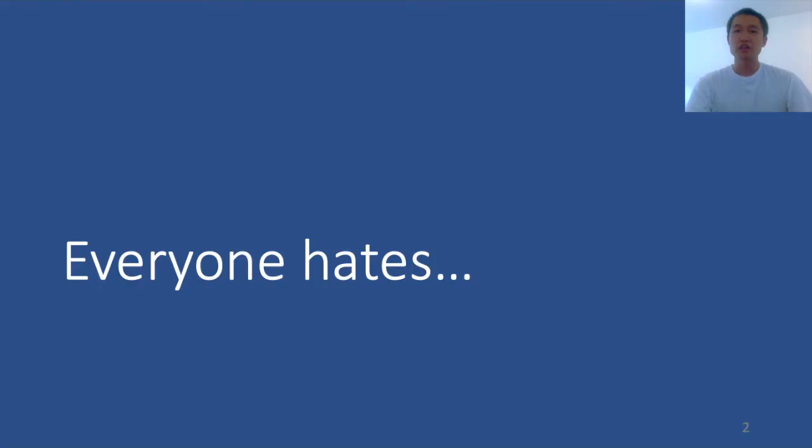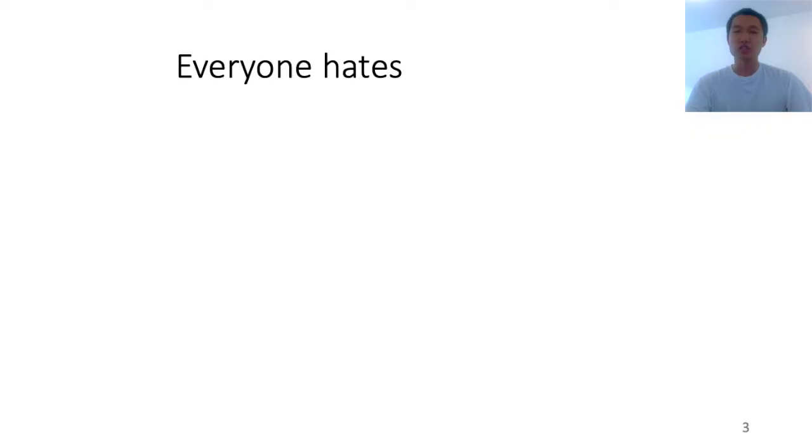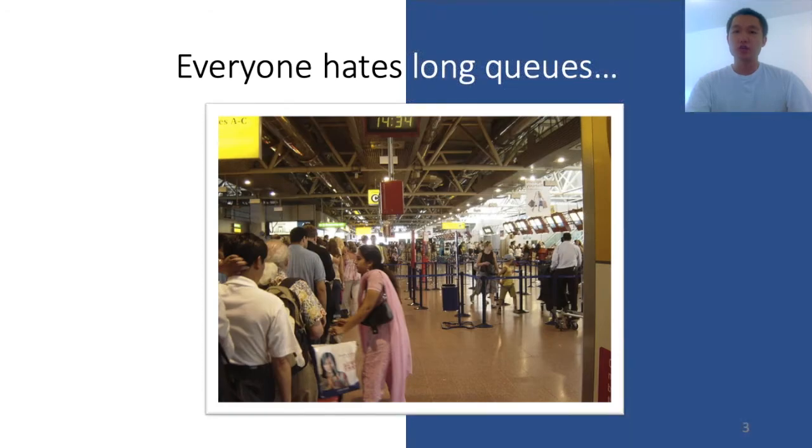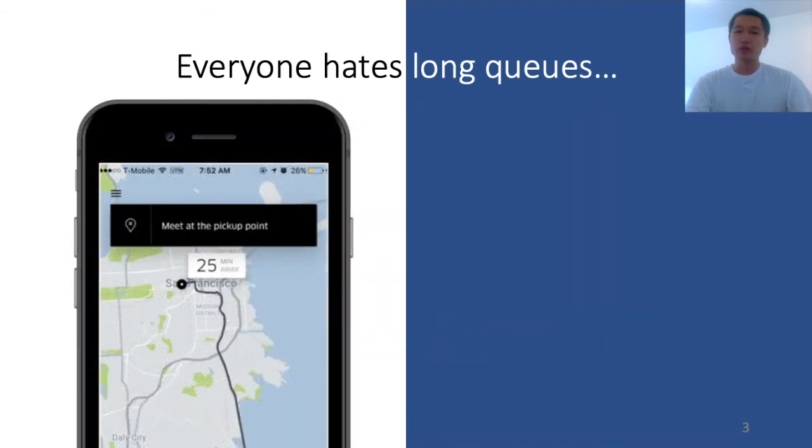Today's talk is about something everyone hates, which is long queues. When we are waiting at the airport, we are frustrated when there are so many people in front of us lining up. When we open our phone and want to call an Uber ride, we also are frustrated when we have to wait for 25 minutes before anyone will show up. Well, there's no physical queue in this case, but there's a virtual queue. So many passengers, not enough drivers.